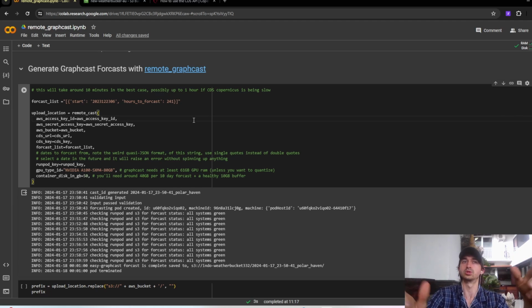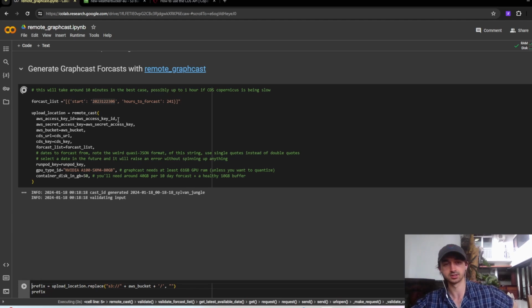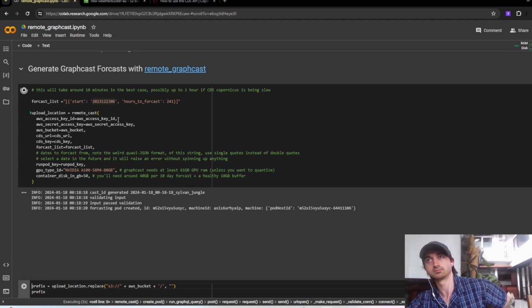Run that image, which will download the reanalysis data from the ECMWF that you can use to start making predictions. Make the predictions on GraphCast, on the RunPod, then save those predictions to S3 and close down the RunPod. So this remote cast, that's what it does. In this case, we're starting on the 22nd December 2023, 6 a.m. in the morning. And we're going to forecast 10 days.